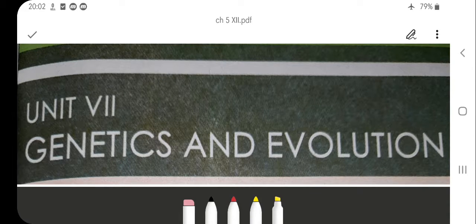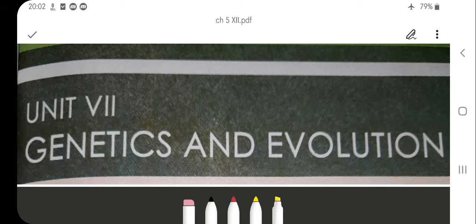Today we are going to start with our new unit, genetics and evolution. In this unit we are having 3 chapters. Number 1 is principle of inheritance and variation. Number 2 is molecular basis of inheritance, and number 3 is evolution.